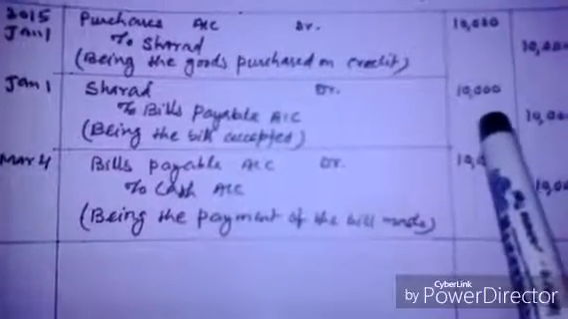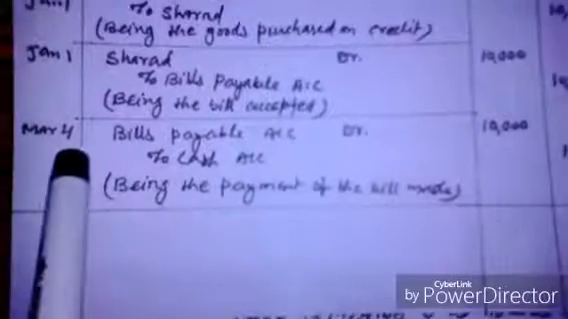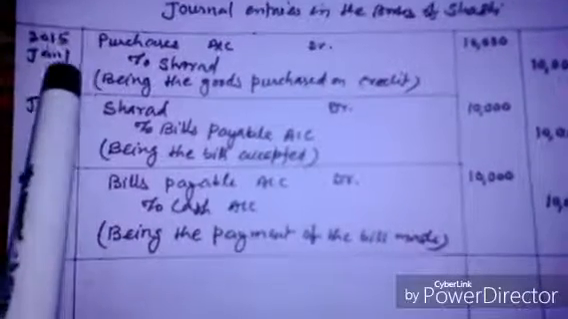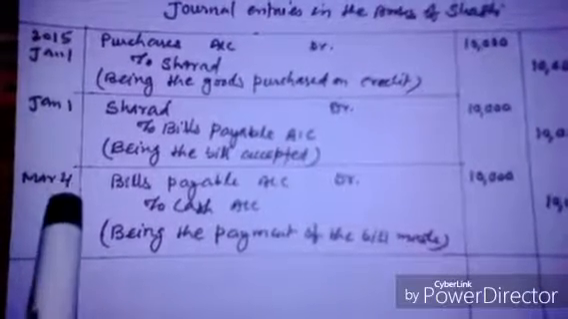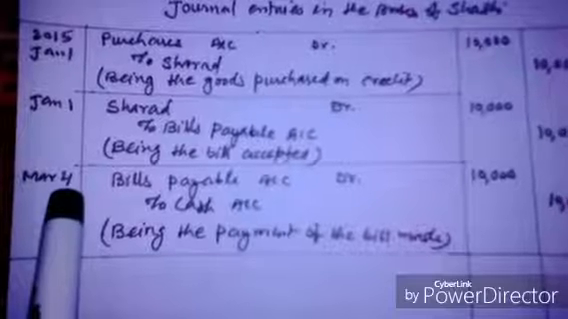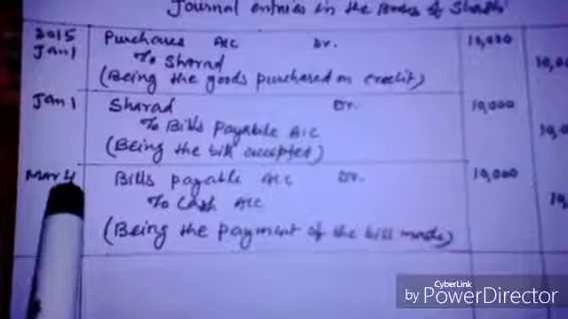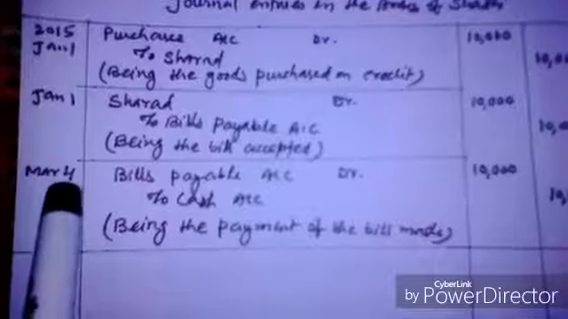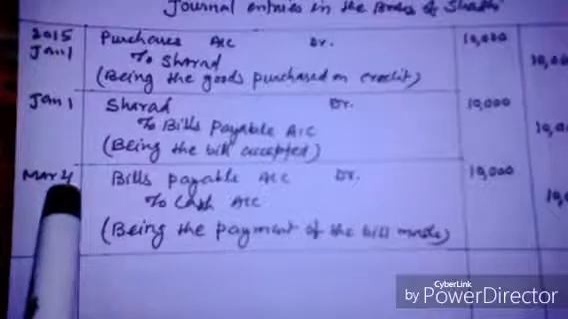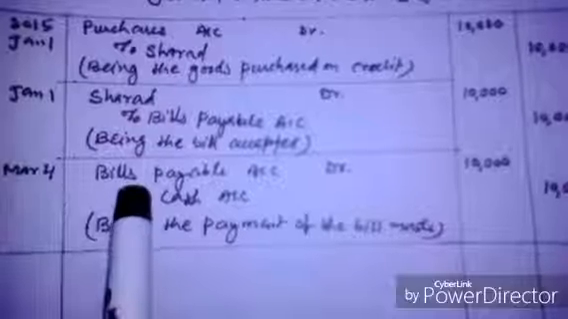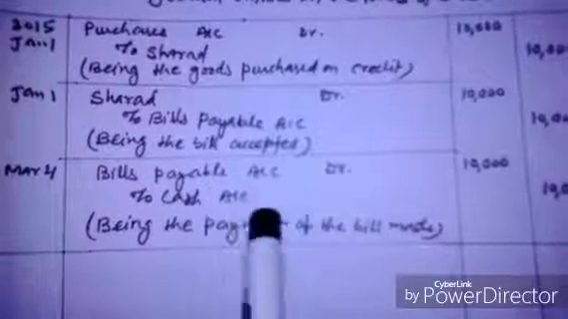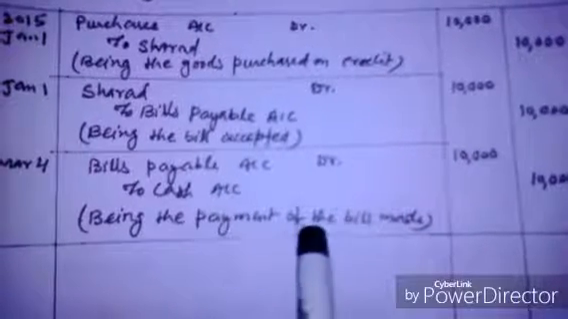And the last entry is for making the payment on the due date, or for honoring or meeting the bill. From 1st January, 2 months means January, February, plus 3 days grace period. So it will be 4th March. So the journal entry will be bills payable account debit 10,000 to cash account 10,000, being the payment of the bill made.